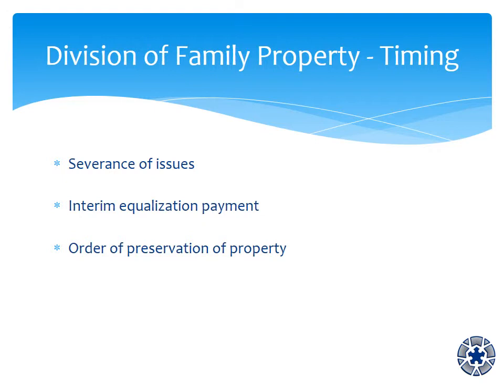Sometimes, after a separation, spouses or common law partners may delay dealing with the division of family property. For example, when parties want to get a divorce quickly so they can remarry, they may choose to wait before asking for an order for division of family property. This is called severing the divorce from the other matters. The family property division may then be dealt with at a later date. The parties can also apply to the court for an interim equalization payment, or for an order to preserve property so that one spouse will not dispose of or give away property for less than it is worth.